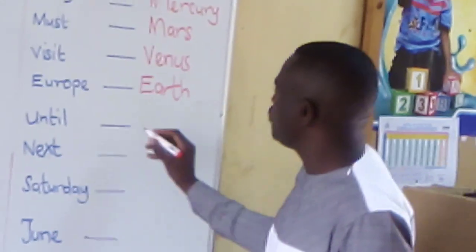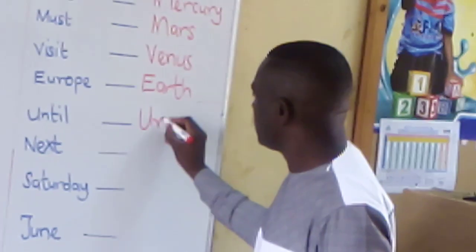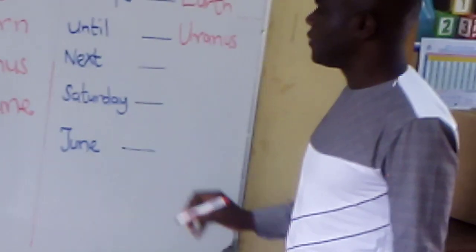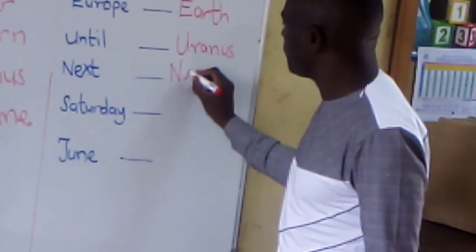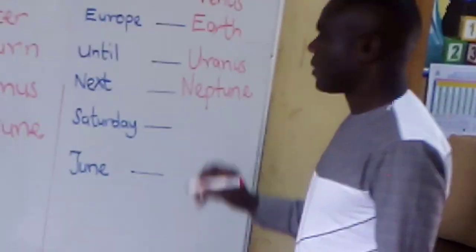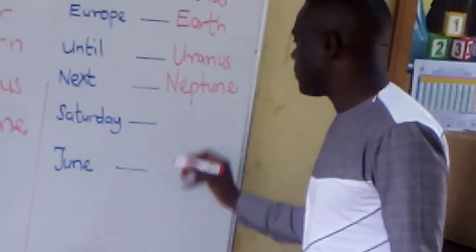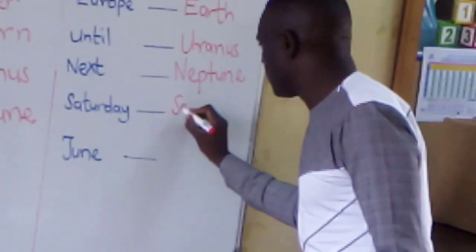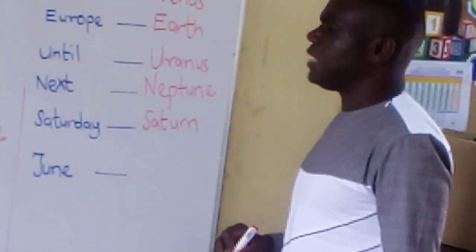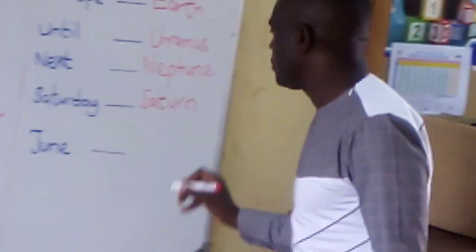Until stands for Uranus. Next stands for Neptune. Saturday stands for Saturn. And June stands for Jupiter.